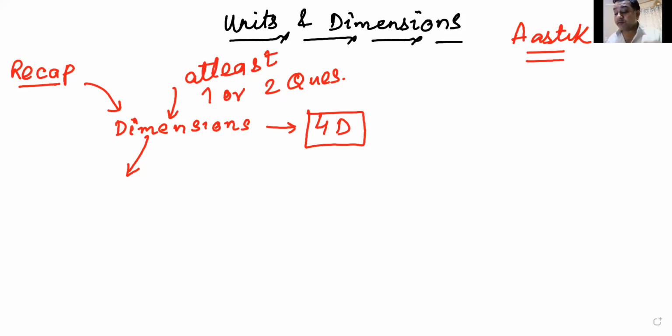Coming back to where I was, we were discussing dimensions. We had discussed what a dimension is. And as I have short-term memory loss, can anyone tell me what we discussed as dimensions in the last class? In short, what was the meaning of dimension? What is the meaning of dimension?